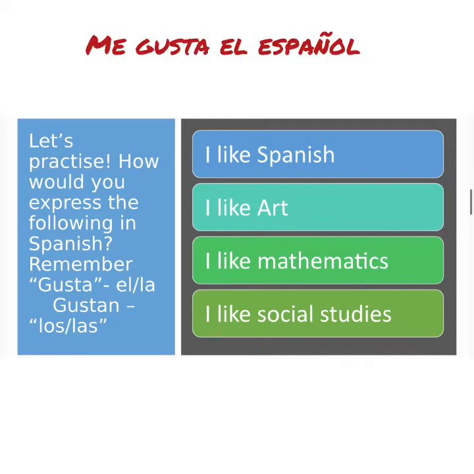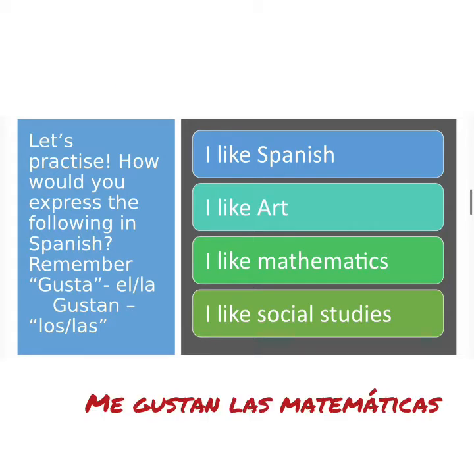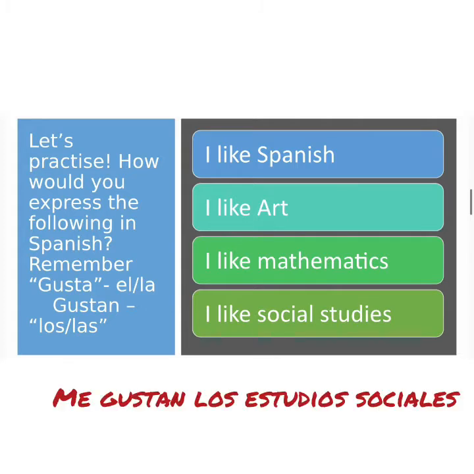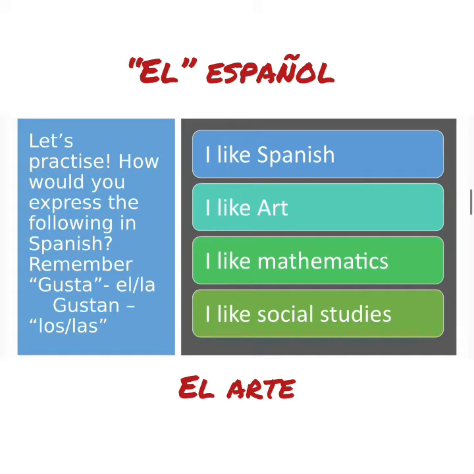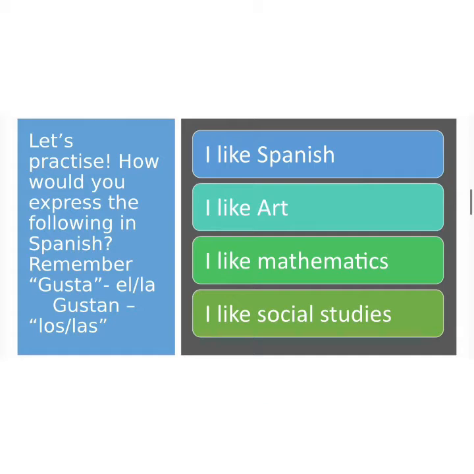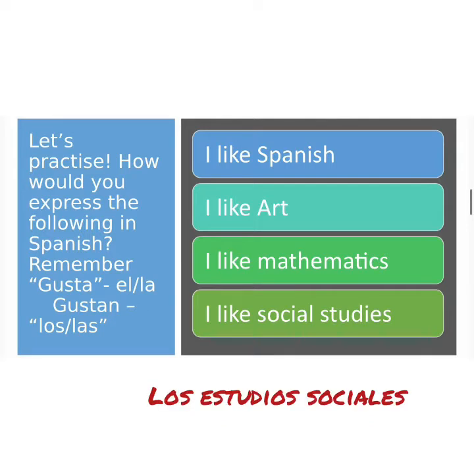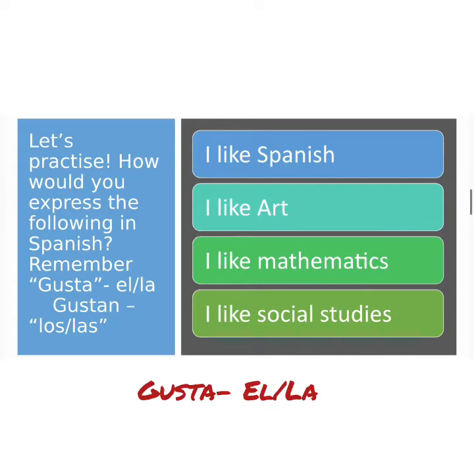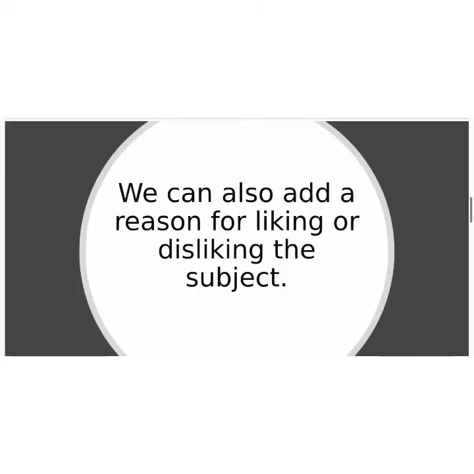So the answers are me gusta el español, me gusta el arte, me gustan las matemáticas, and me gustan los estudios sociales. Notice I used gusta for Spanish and art because it is el español and el arte, but for mathematics and social studies, notice we used gustan because it is las matemáticas and los estudios sociales. So just remember, we use gusta if the subject has el or la, and gustan if it has los or las. Now, we can also add a reason for liking or disliking the subject.